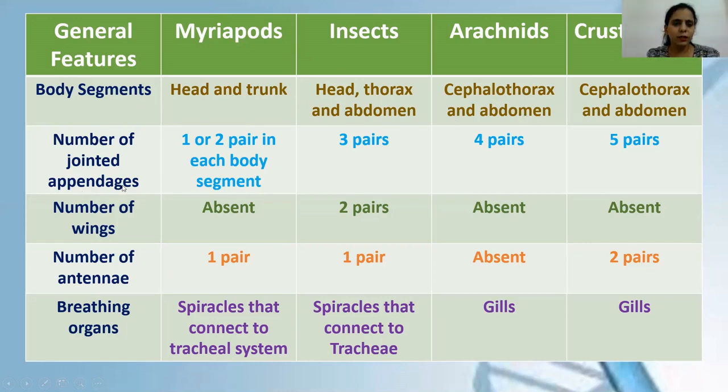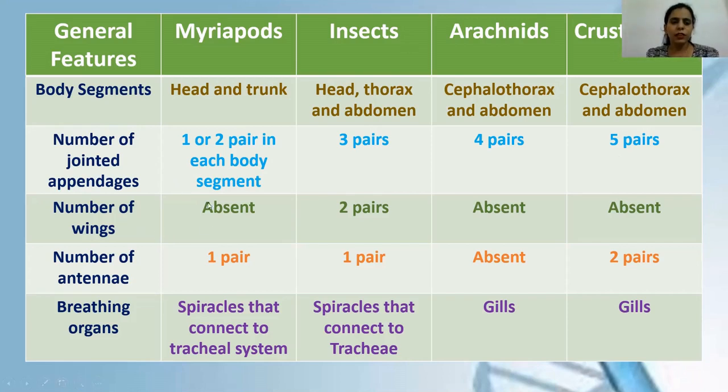Number of jointed appendages. In myriapods, you have seen millipedes and centipedes. In a millipede, each segment of the organism has 2 pairs of jointed appendages, and in a centipede, each segment has only 1 pair of jointed appendages. In insects, we have 3 pairs of jointed appendages. In arachnids, we have 4 pairs, and in crustaceans, we have 5 pairs.